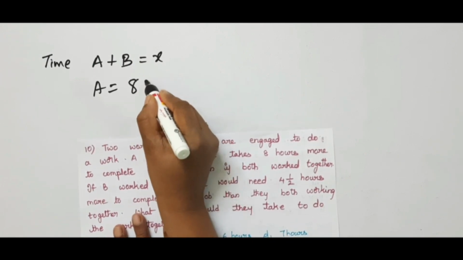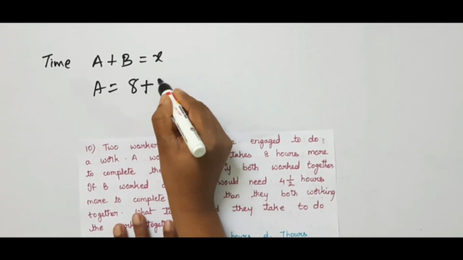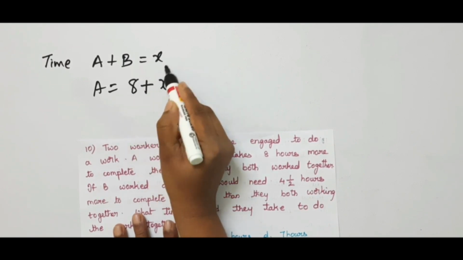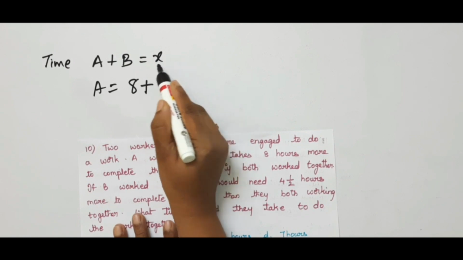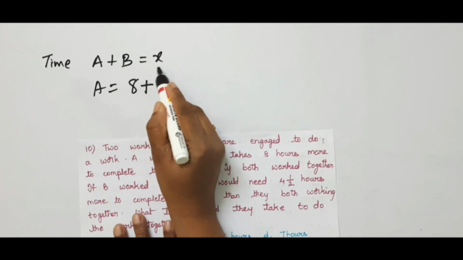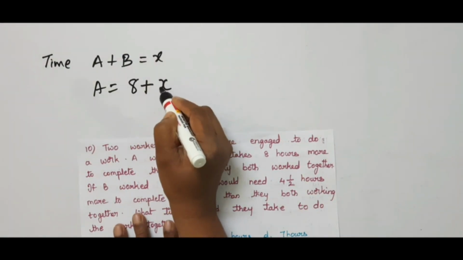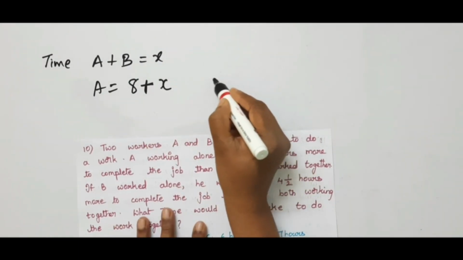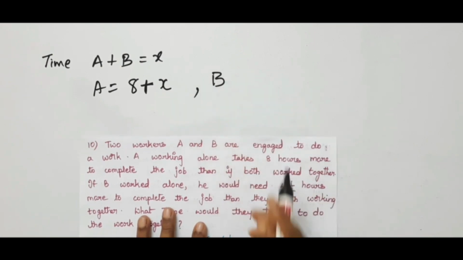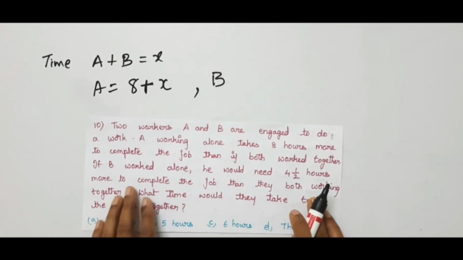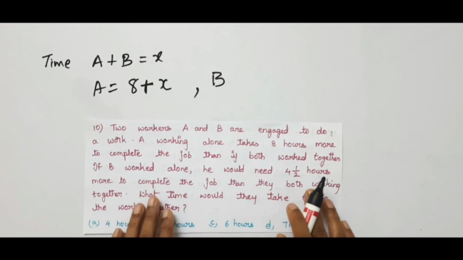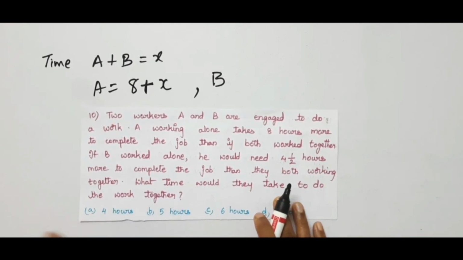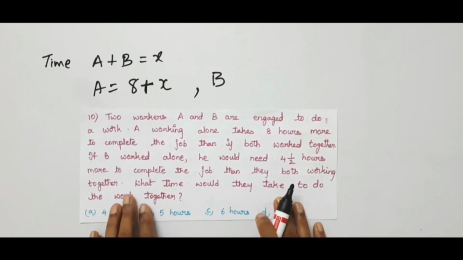So keep X plus 8. Next, B is given as: B worked alone, he needs 4 1/2 hours more to complete the job than they both working together.